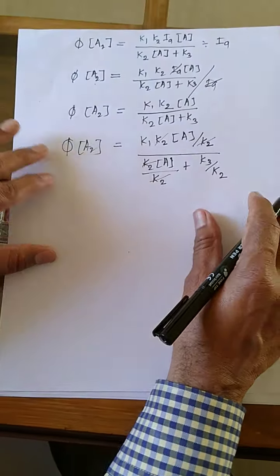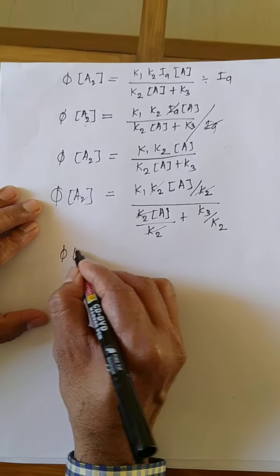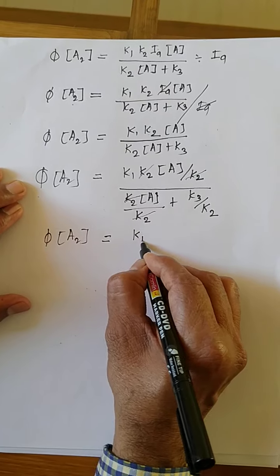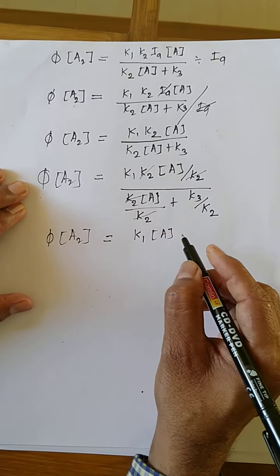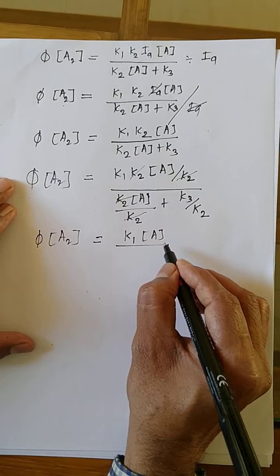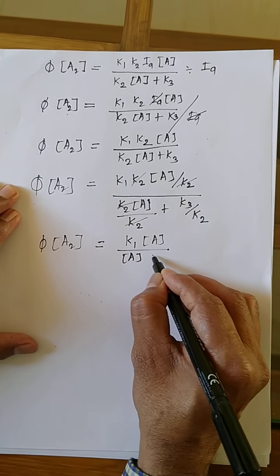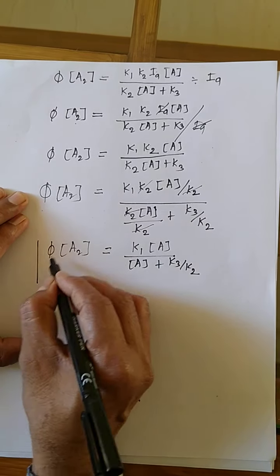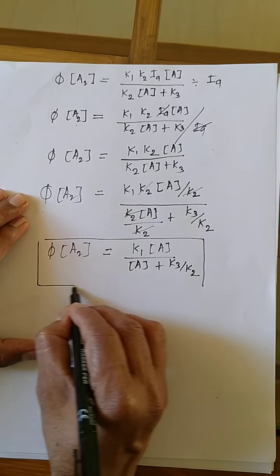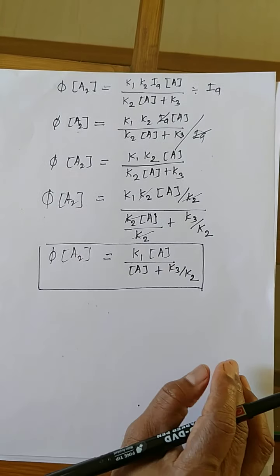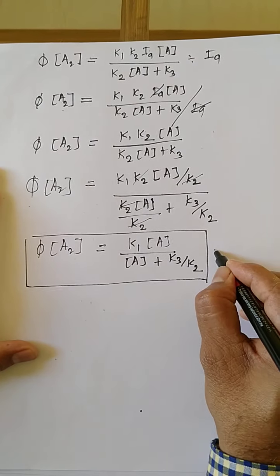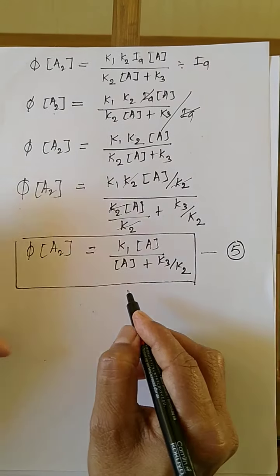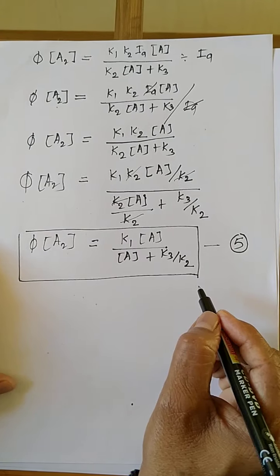Then the quantum yield of the dimer of anthracene is equal to K1 concentration of A divided by concentration of A plus K3 divided by K2. Equation 5.